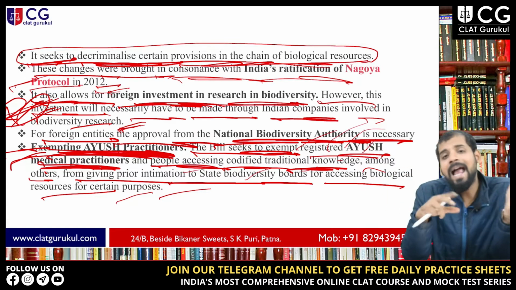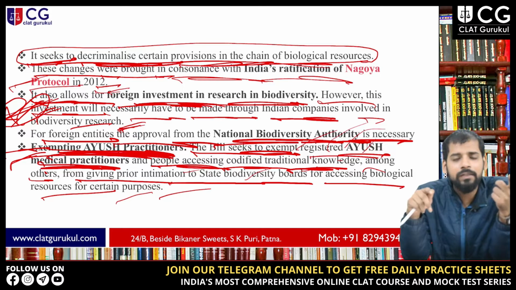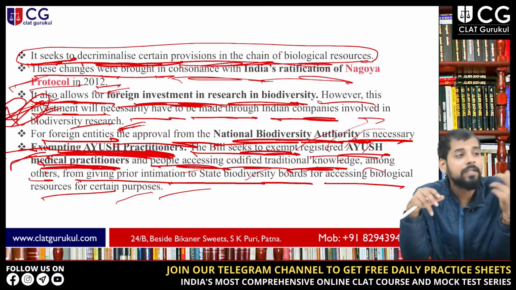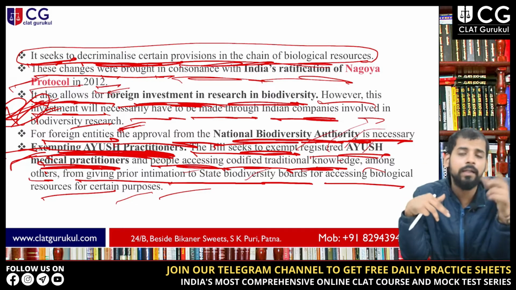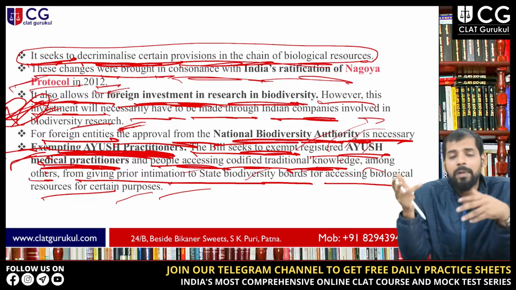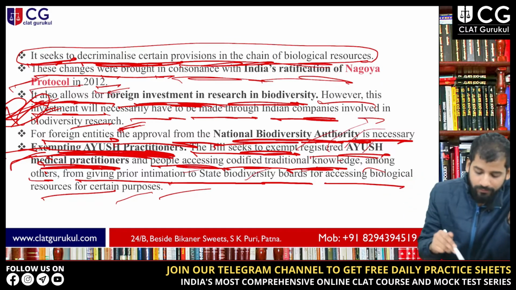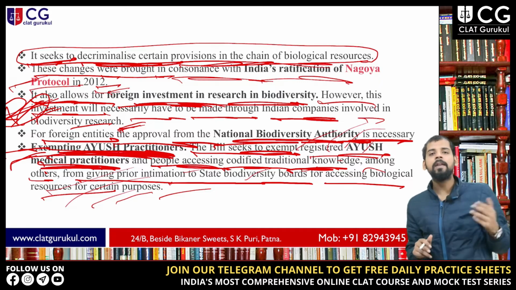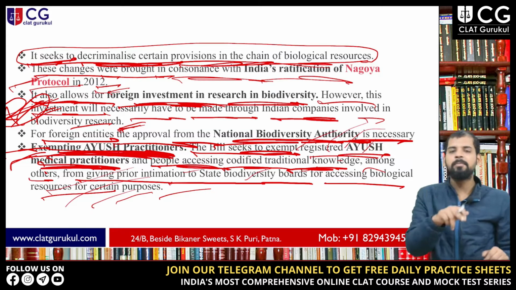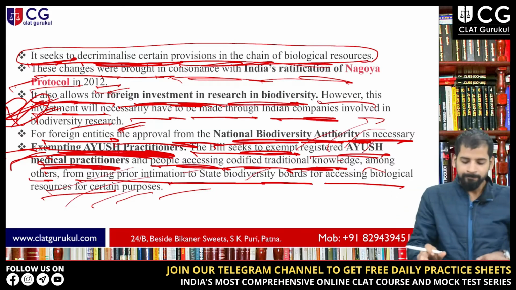So this was the main concern, that this is a kind of piracy. It will enhance the black marketing of such things, which are very important resources of our country, and they will do this through the piracy mode. So this was the main concern over this bill. That is why opposition parties are saying that this bill has to be referred to the standing committee.